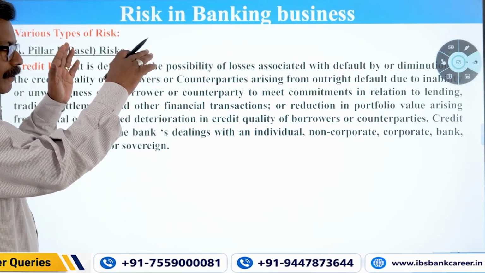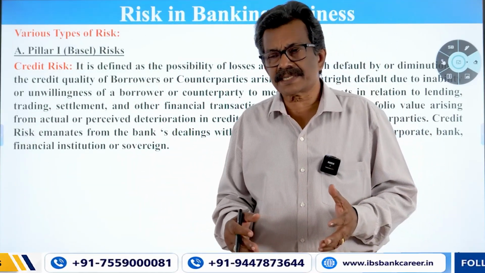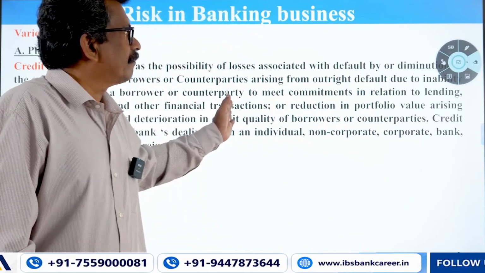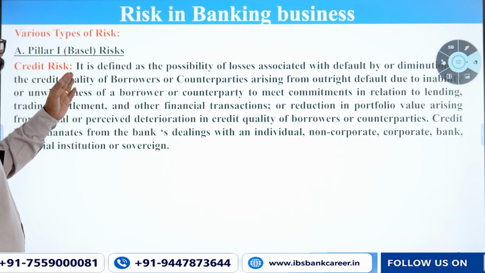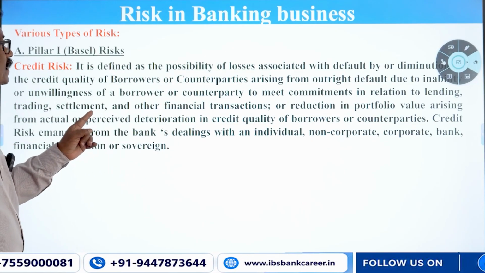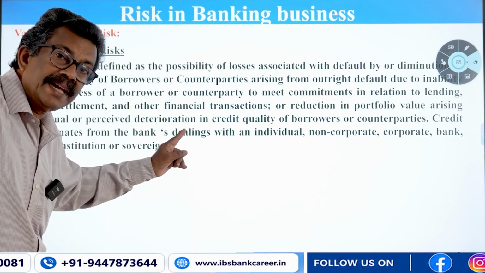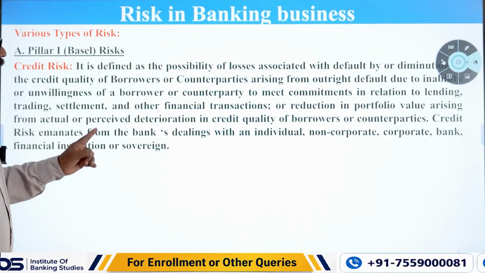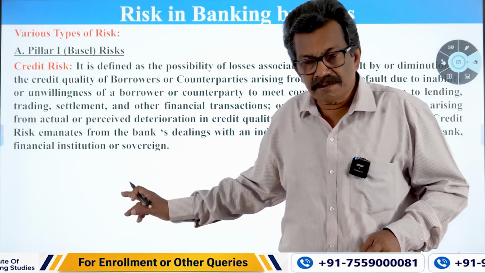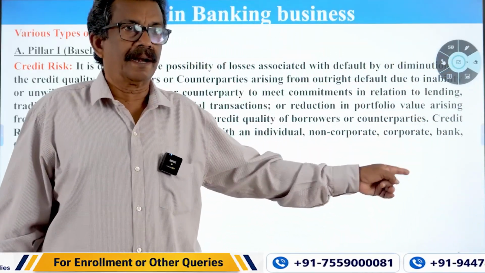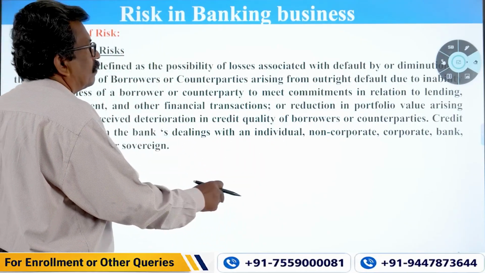So what are all the products you are dealing with? What are all the transactions you are entering into? All these transactions, whether they are open to such kind of risk. That is the first one you have to assess: credit risk. That is what Pillar 1 of Basel says, that it should be the first risk which has to be taken care of for the purpose of maintaining capital. If a risk is identified as credit risk, you have to keep capital against it. So how to keep capital? There are so many methods. The second one